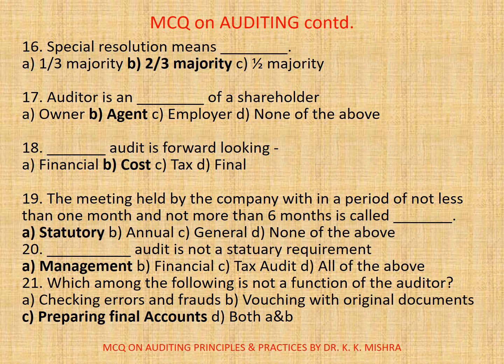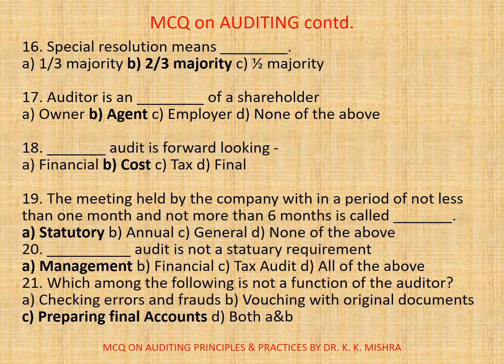16. Special resolution means. Correct option is B. Two-thirds majority. 17. Auditor is an dash of a shareholder. Correct option is B. Agent. 18. Dash audit is forward looking. So it is cost audit that is forward looking. Question number 19. The meeting held by the company within a period of not less than 1 month and not more than 6 months is called dash. Options are A. Statutory meeting. B. Annual. C. General. D. None of the above. Correct option is A. Statutory.